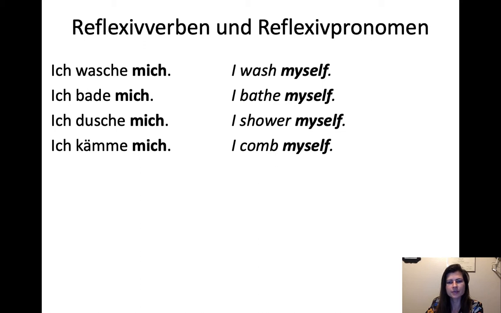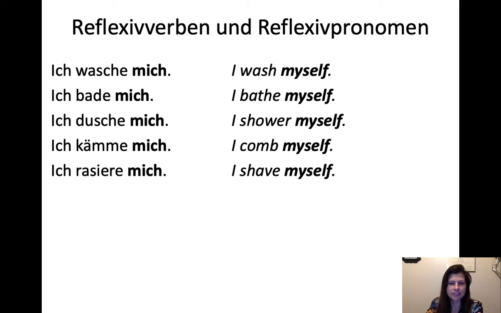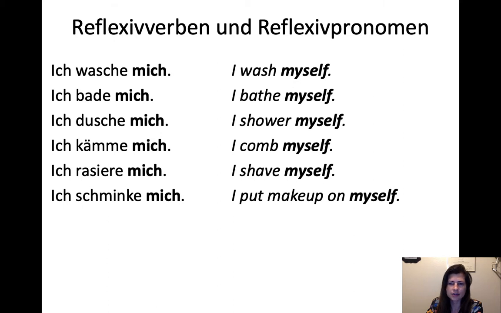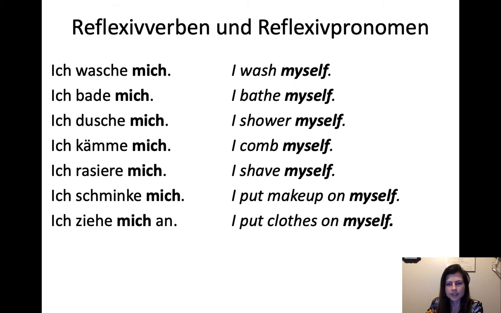So sometimes they don't match up very well in English. You'd say I comb my hair or something, and in German, ich kämme mich is a totally standard way to talk about combing your hair. So it literally translates to I comb myself, but English doesn't sound very good. Ich rasiere mich, I shave myself. It's all right, but we might leave off the reflexive pronoun in English. Ich schminke mich, I put makeup on myself. It's all right. Ich ziehe mich an, I put clothes on myself.